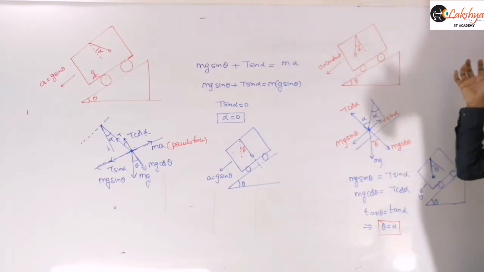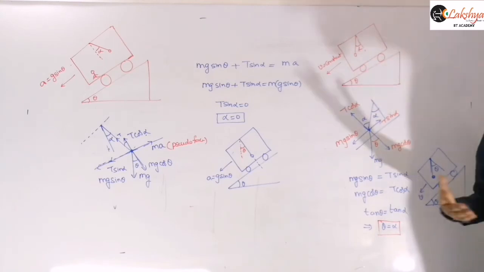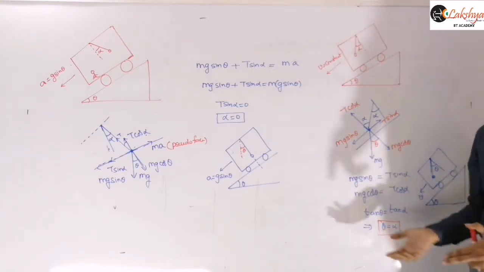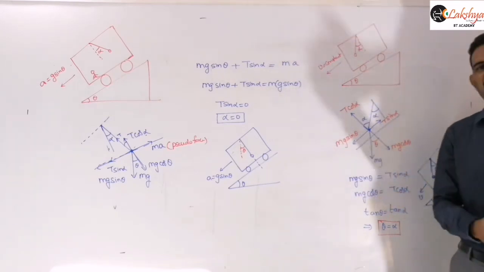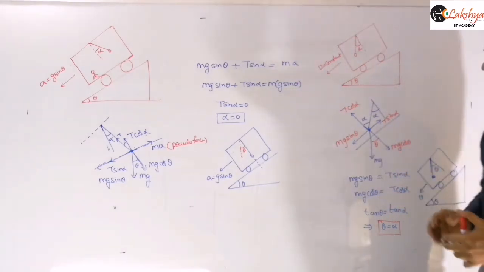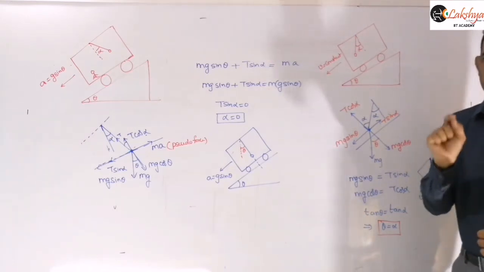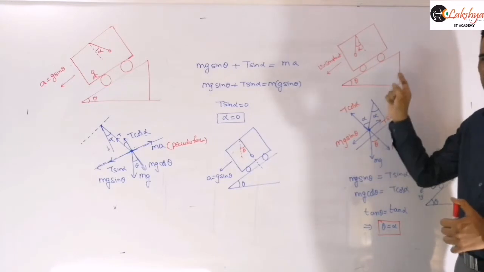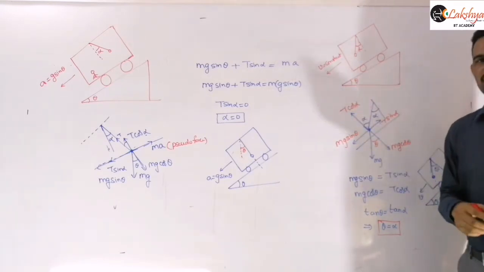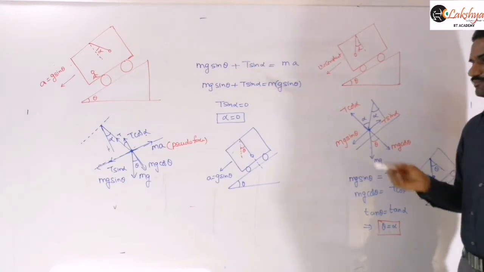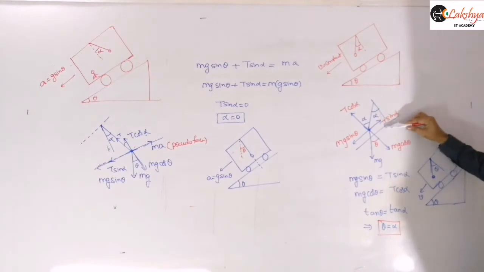Now let us consider this truck is moving down with some uniform velocity. Uniform velocity means whether you are solving from the ground or from the truck, it will be an inertial frame only. The truck is also now an inertial frame because it is moving with uniform velocity here. So there is no need of taking pseudo force here. That is the first point you should note. So just resolve these forces.